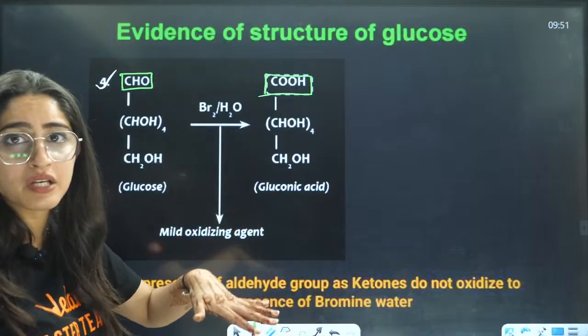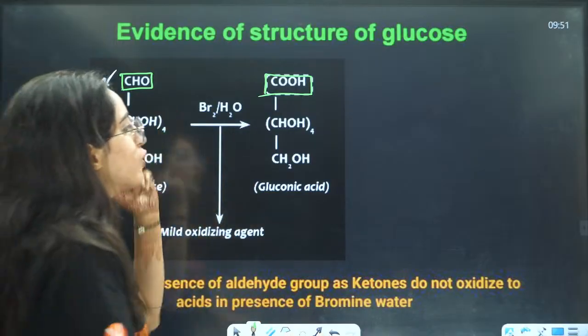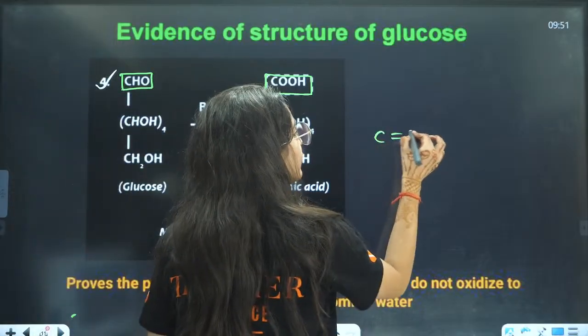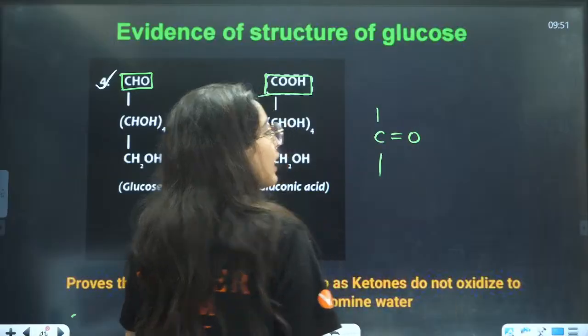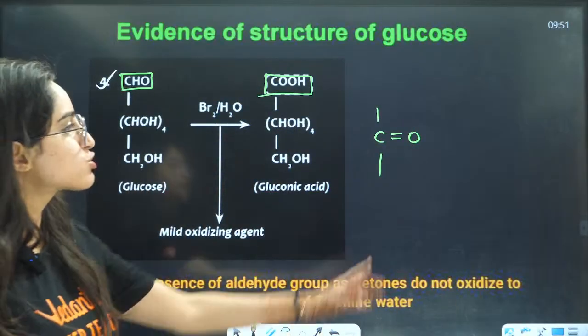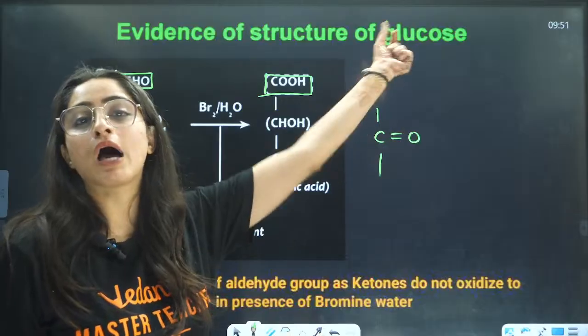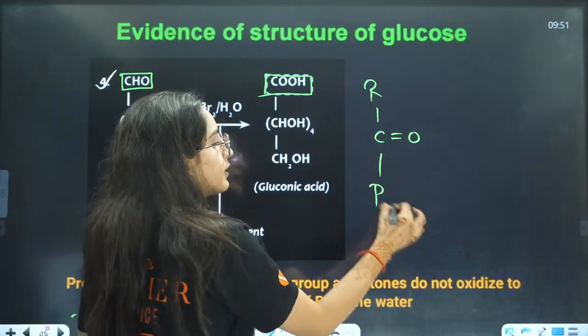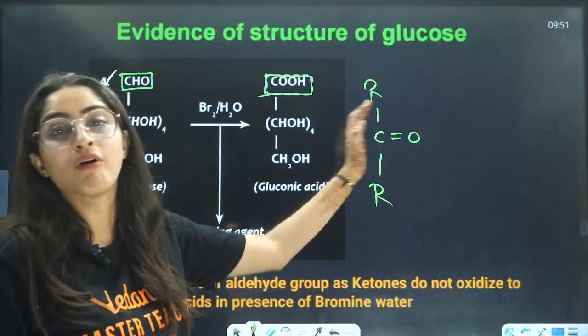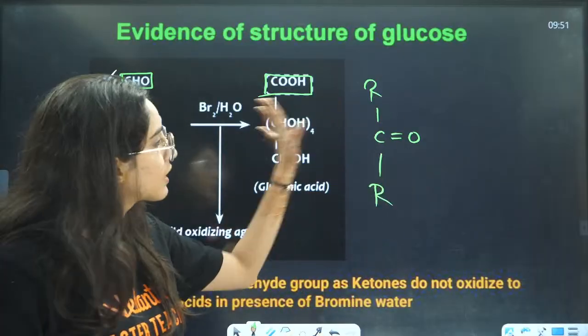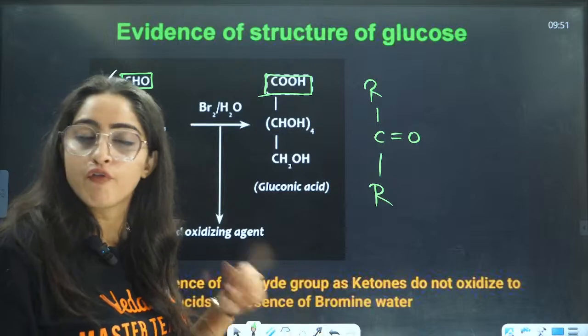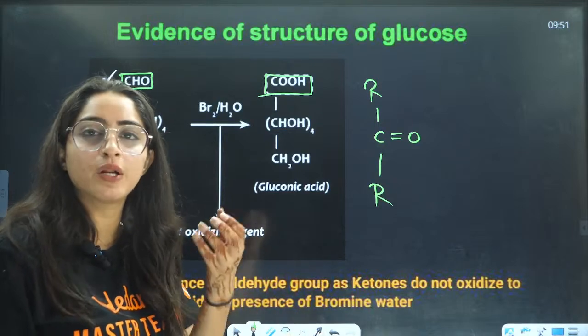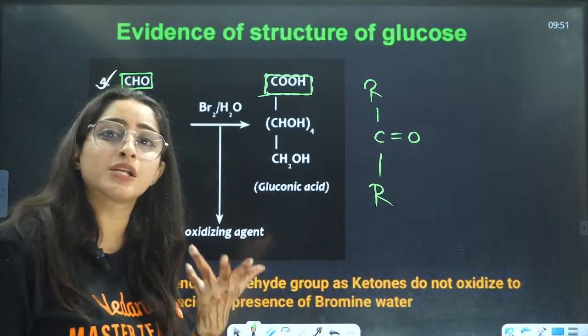This reaction is not shown by ketones. If you had a ketonic group like this, it is not possible to convert it into carboxylic acid because it already has some R here, some R here. That is why it is not converted into carboxylic acid. We know that ketones will not get oxidized to carboxylic acid.